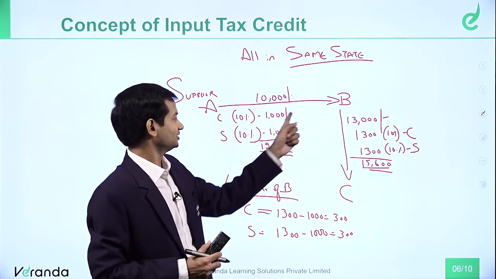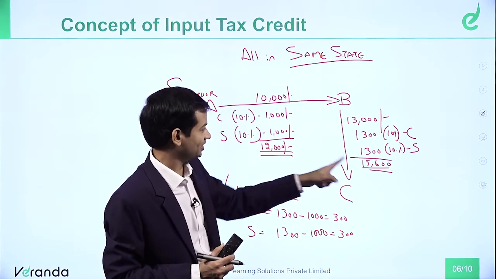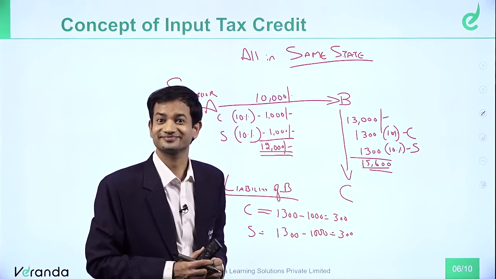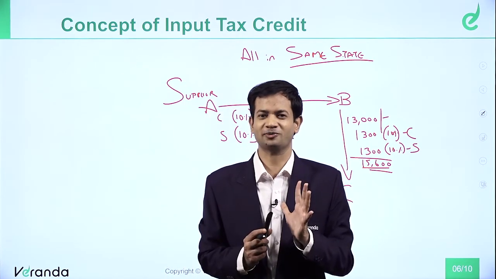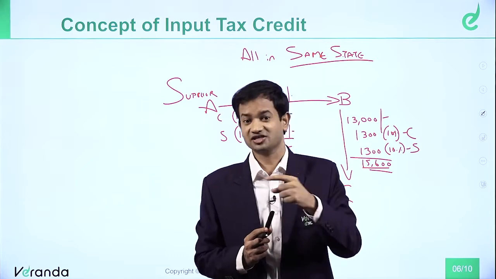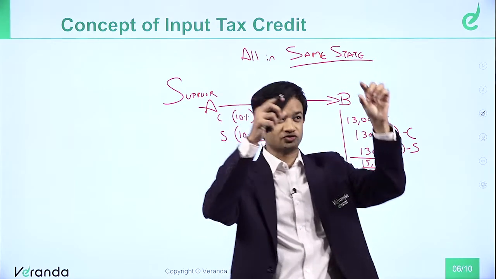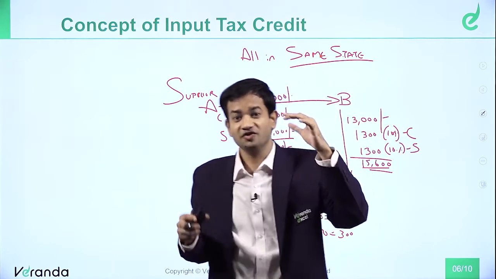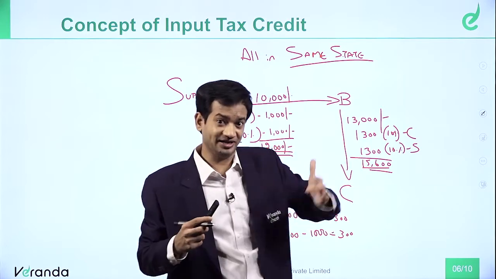So what will happen? The 1,000 which he paid to the supplier, he has collected back from his customer. Net amount, only 300, he is paying to the government, right? That is the concept of input tax credit. I will explain this concept in detail with a detailed example of how goods flow from A to B, B to C, etc., with numerical figures in the coming session. So don't worry, I will explain it in detail in the coming session.